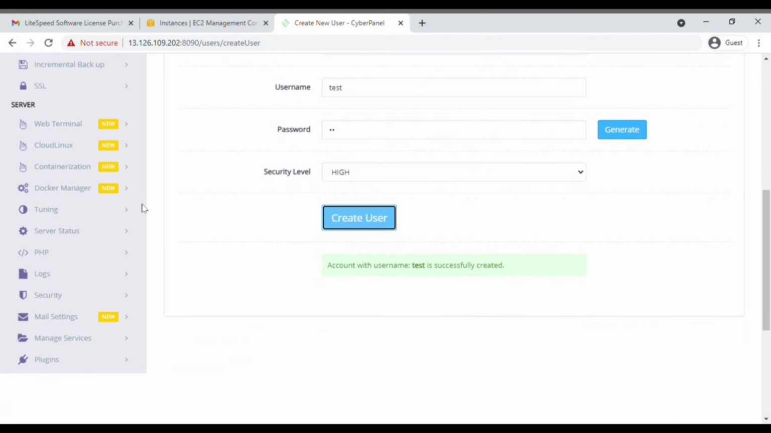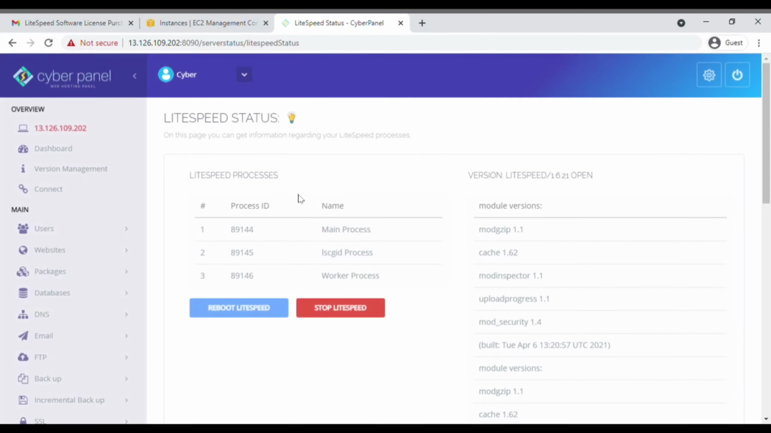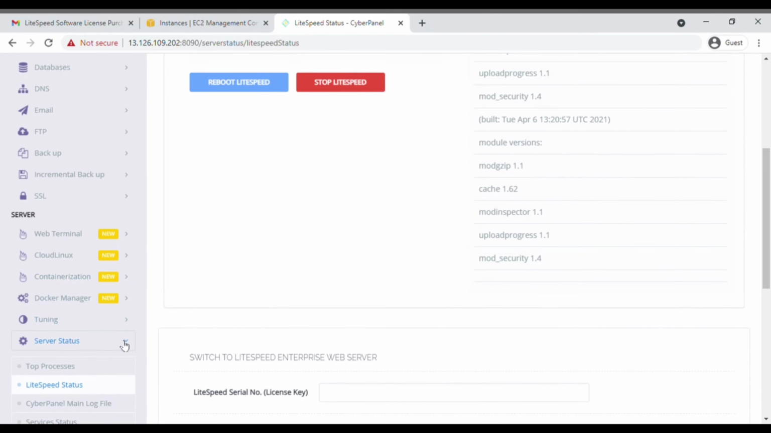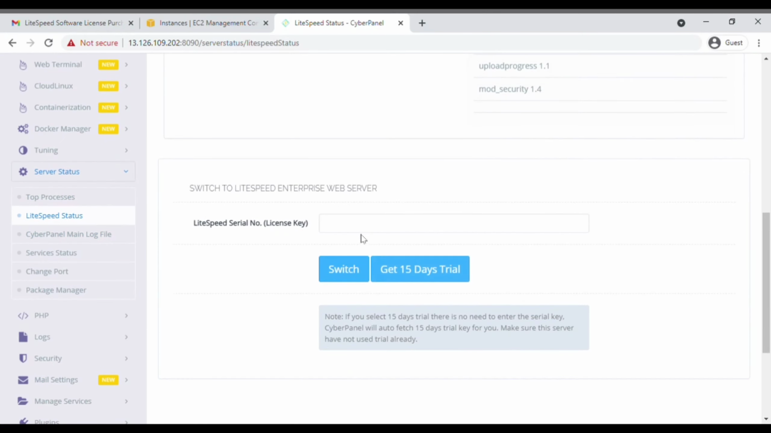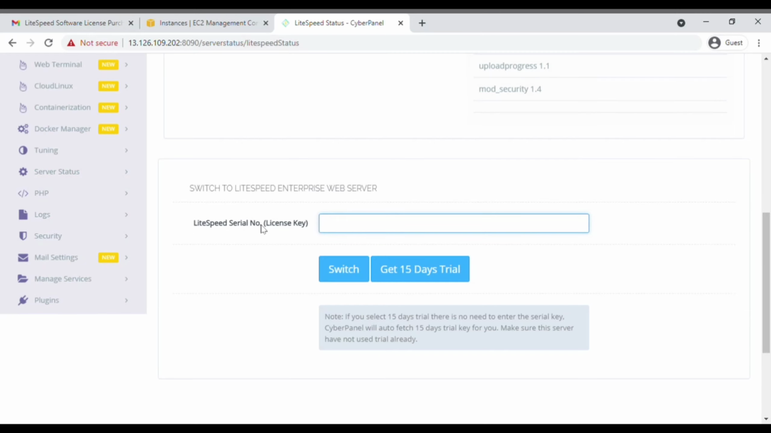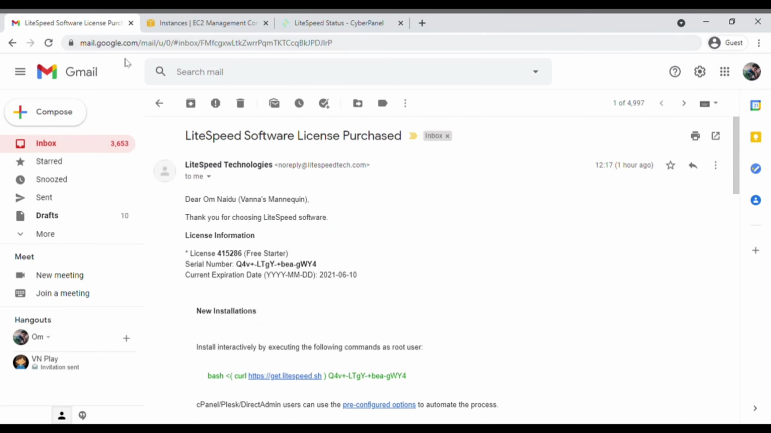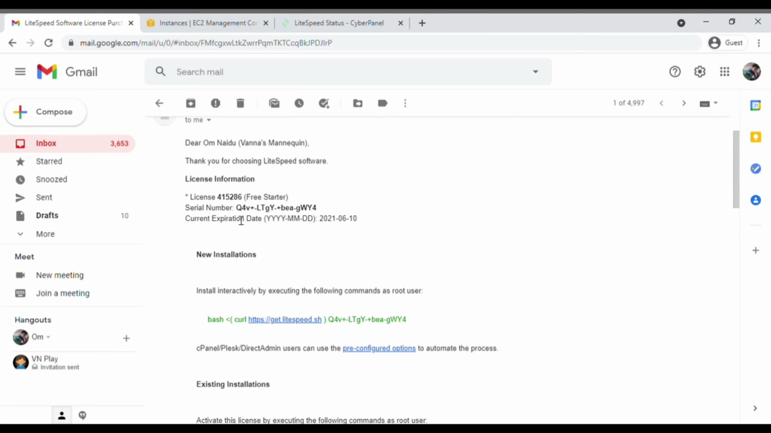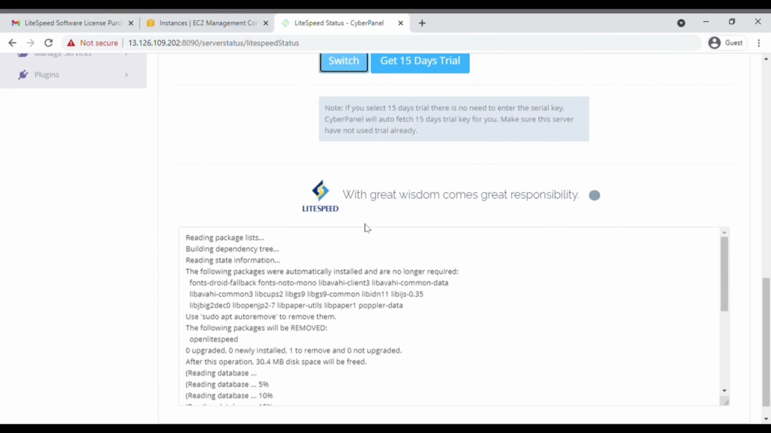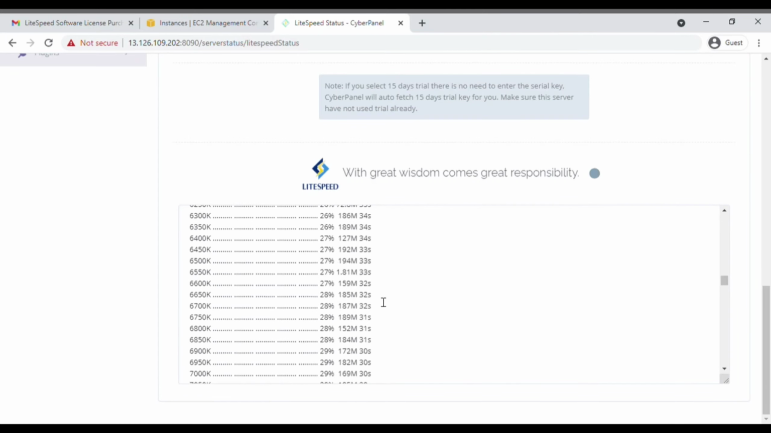In the next part, we are going to convert our hosting to a premium hosting and unlock some new features. For that, scroll down, go to server status, go to Lightspeed status and click on it, and copy the Lightspeed license key that we have got in our email from the previous steps. Just paste it here. Click on switch. This will automatically convert your hosting to a premium hosting and enable some more features.